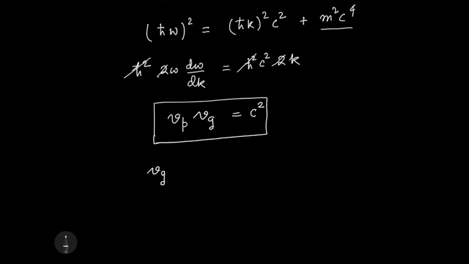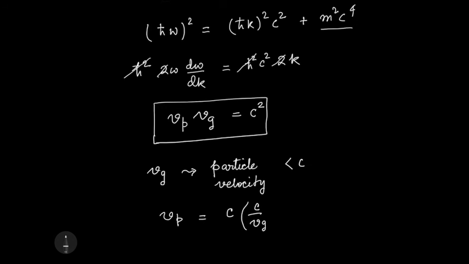Now you see the Vg gives you the particle velocity, and we are talking about massive particles. And in our discussion of special relativity, we saw that these are always less than c. So if I write Vp is c squared by Vg, I can write c times c by Vg.